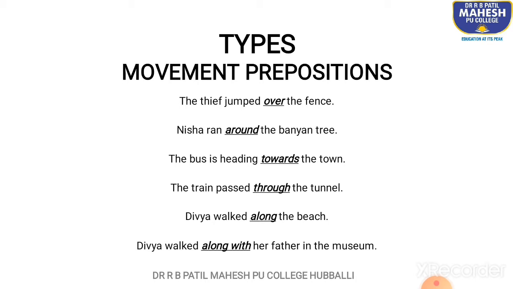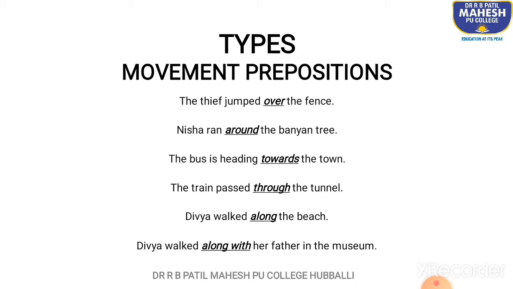Let us look at both these sentences. Divya walked along the beach. Now, we are talking about Divya. She's present there at the beach. The beach is something which doesn't walk. It's just Divya who's walking. So the beach is present there, but she's walking along the beach, right? That is the appropriate preposition to be used in this sentence. Divya walked along the beach. Appropriate movement preposition to be used there.